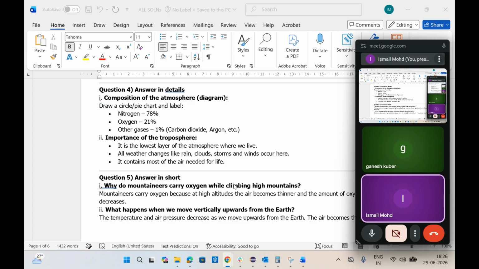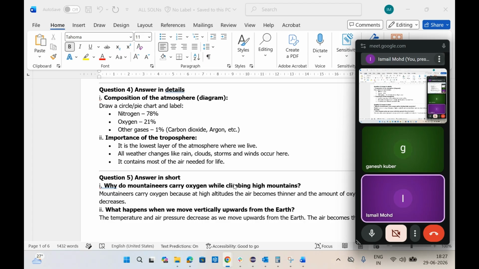It extends from 8 kilometers to 18 kilometers. Okay, first one you have to tell: lowest layer of the atmosphere. All the weather phenomena take place here. It extends from 8 to 18 kilometers. These 3 points you have to tell.